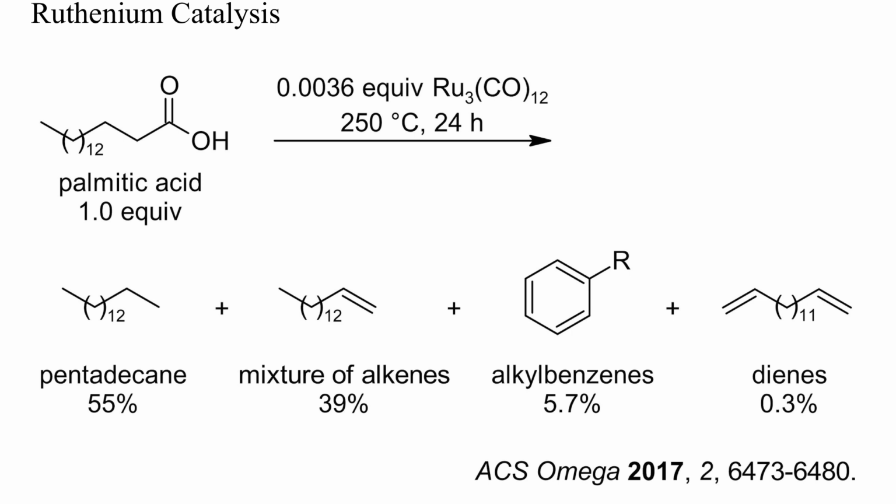Simple fatty acids are thermally quite stable. The pyrolysis of acetic acid at 700 degrees Celsius, for instance, does not yield carbon dioxide and methane, but ketene and water. Certain transition metals can, however, promote the thermal decarboxylation of aliphatic acids. Here, palmitic acid yielded a mixture of mostly alkanes and olefins when heated with a small amount of ruthenium carbonyl.